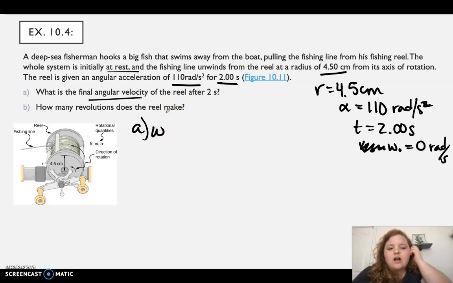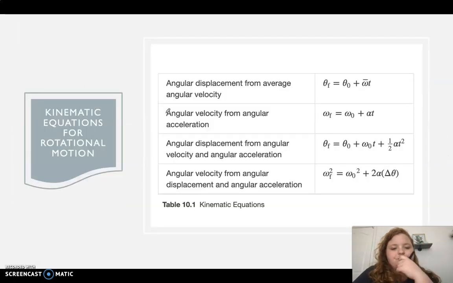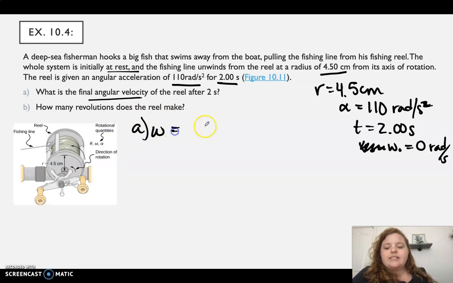So let's figure out what we can use to find this. We have an alpha, we have a time, and we have an omega naught, which is 0. So let's go ahead and use this equation: omega is equal to omega naught plus alpha t.